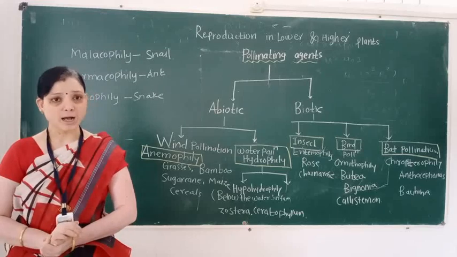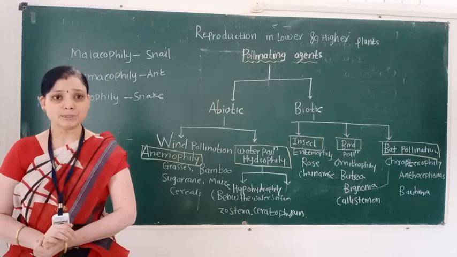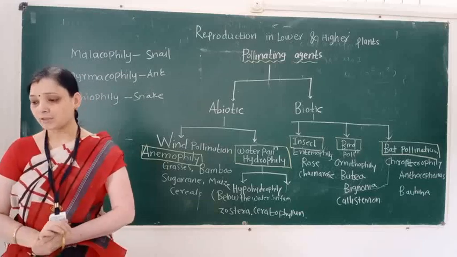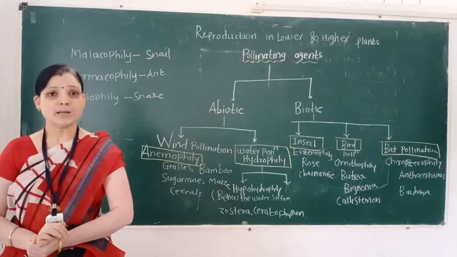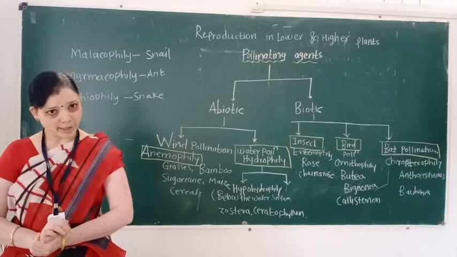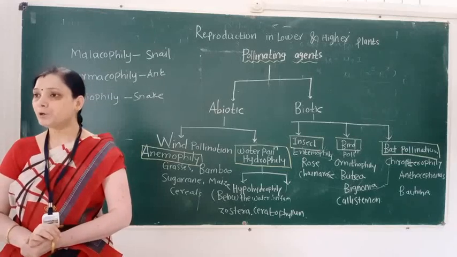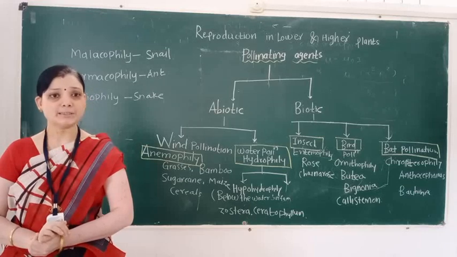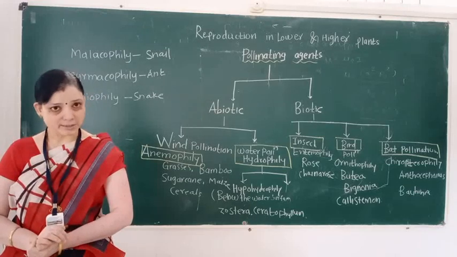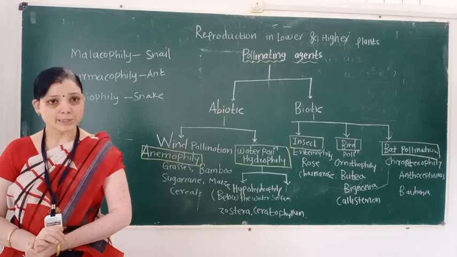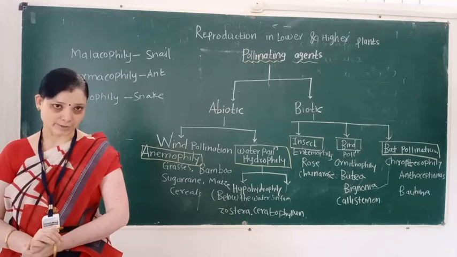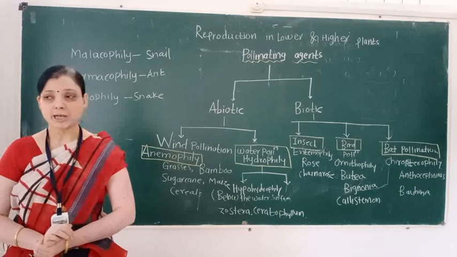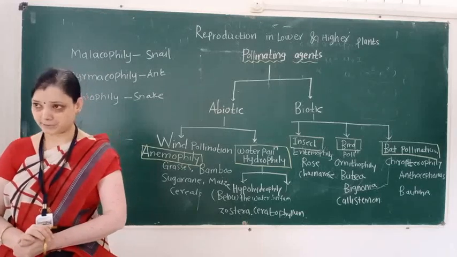These factors are called biotic factors. So pollinating agents are classified into two types: abiotic pollinating agent and biotic pollinating agent. Abiotic means non-living and biotic means living.